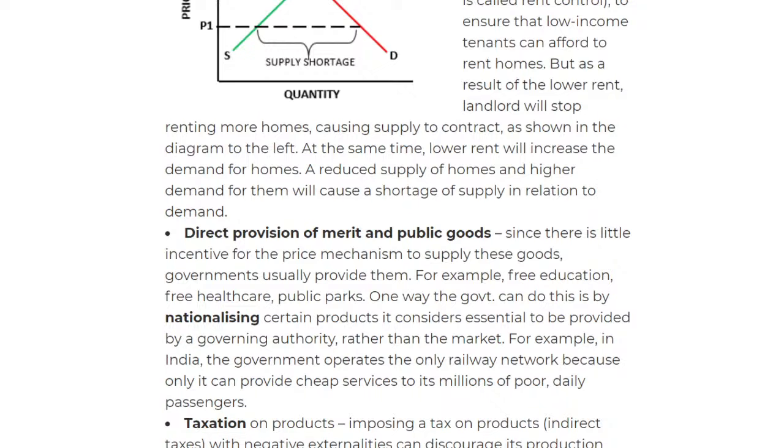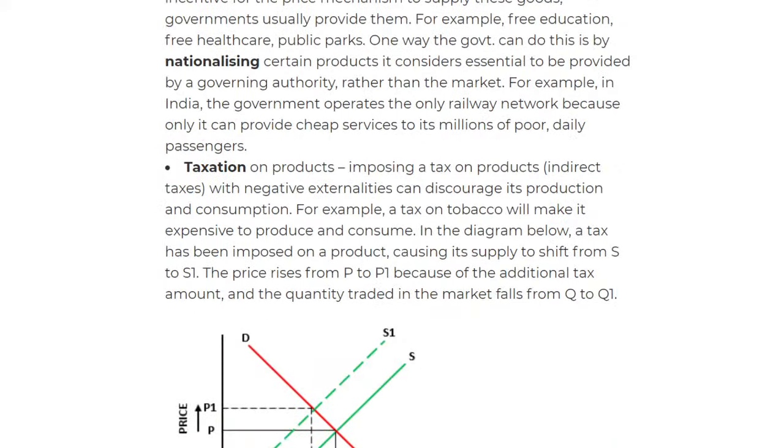Okay, so governments would provide free education, free healthcare, public parks, and the only way they can do this is by introducing tax, and they do this by nationalizing certain products so that they get some of the money, so they can use it for their own funds to help their public goods or to help their society. Then we have taxation on products, and imposing a tax on products will lead to negative externalities, and this will discourage the production and consumption. But it's very vital, or else there will be overconsumption of demerit goods.